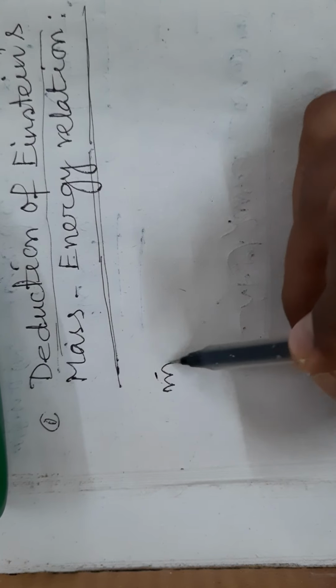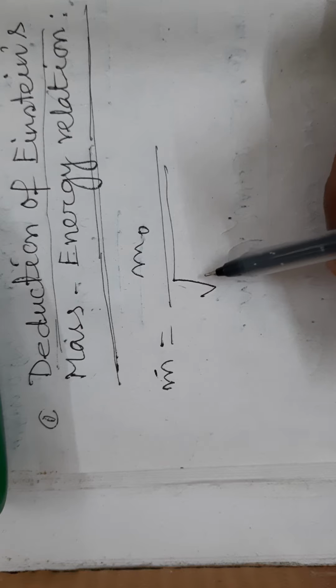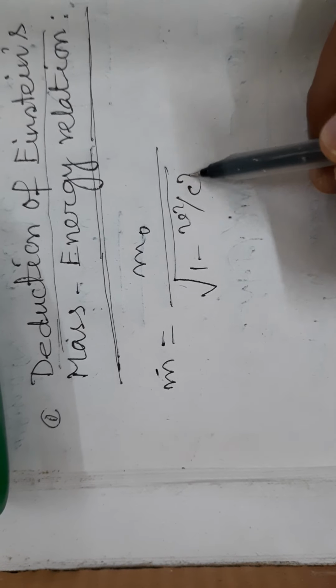Now, according to Einstein's special theory of relativity, the mass of a body moving with velocity v relative to a standing observer varies with the velocity, and it is given by the relation m equals m0 by root over 1 minus v square by c square.